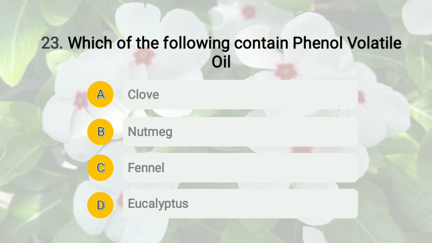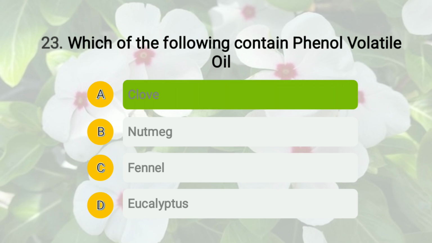Then fennel and nutmeg both consist of phenolic ether volatile oil, and the right answer to this question is option A, that is clove. Drugs like clove and thyme consist purely of phenol volatile oil. So this is the right answer.